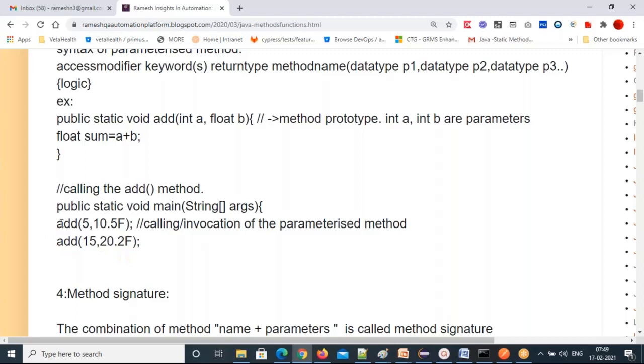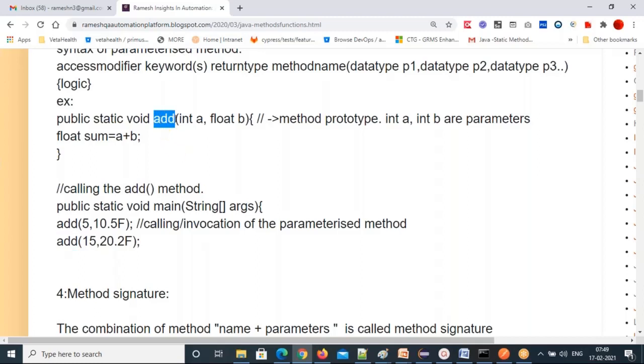See, the add method you are calling. A static method you can call in another static method directly. Directly I'm calling the method name, but this method has parameters. The first parameter is an integer, that's why I'm passing an integer number, and the second parameter is a float, so I'm passing a float value. I should not write the data type again here. Please catch this point: only values you need to pass while calling the method.